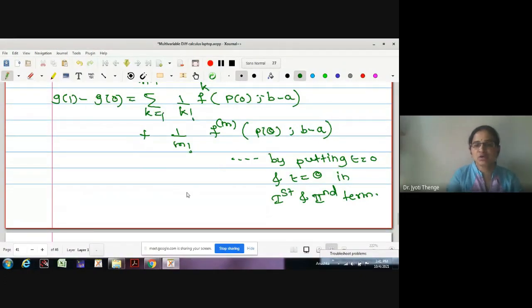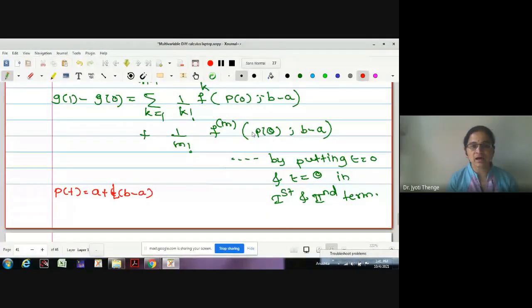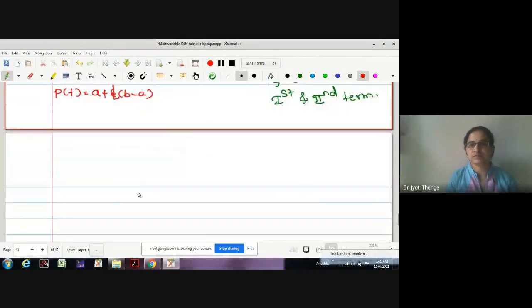What is P0? Pt is a plus t times b minus a, no? A plus t times b minus a. Therefore, what is P0? A. And P theta? P theta is a plus theta times b minus a, right? Just substitute the value here.